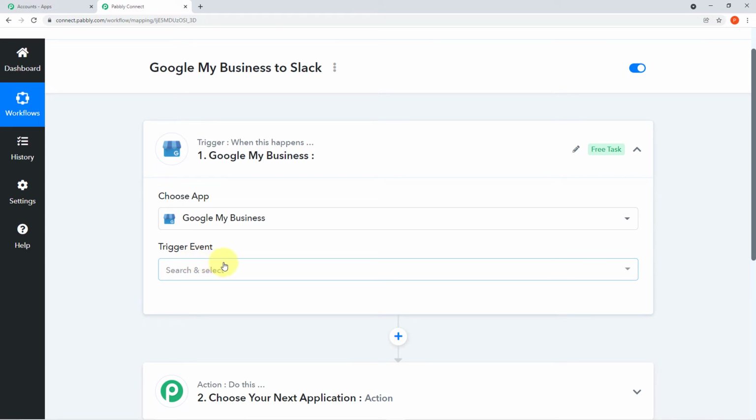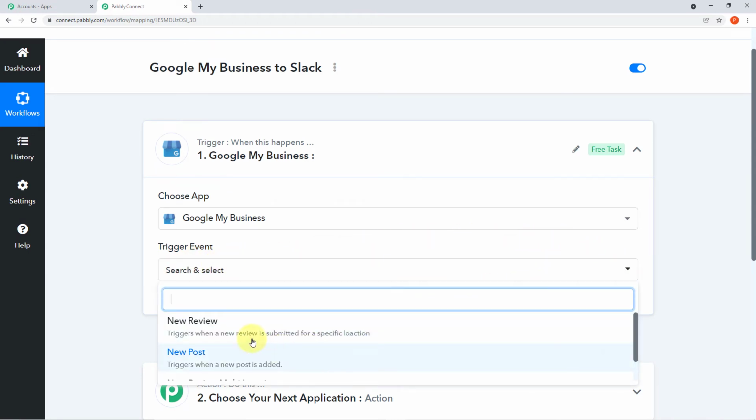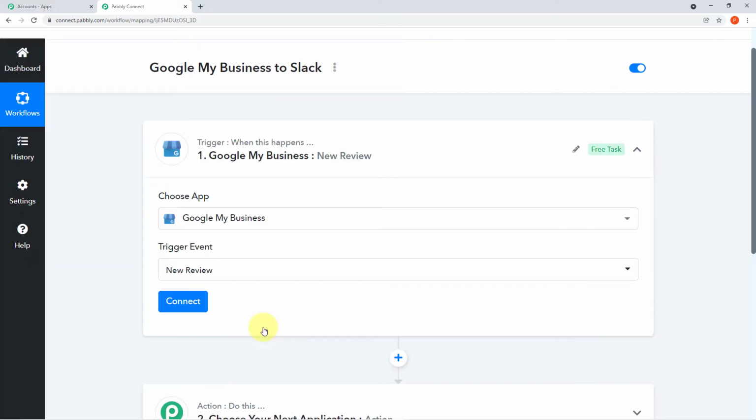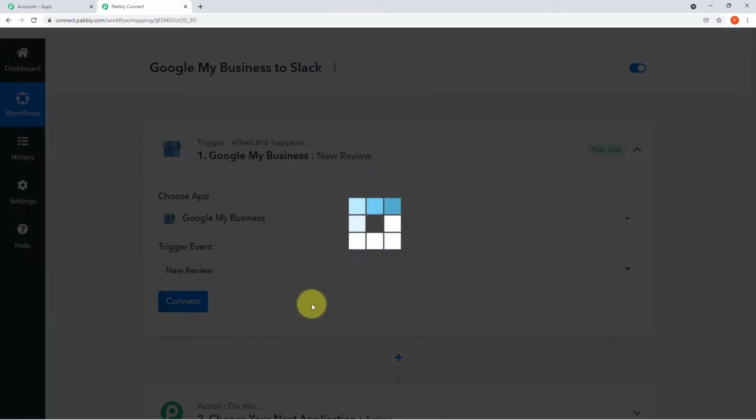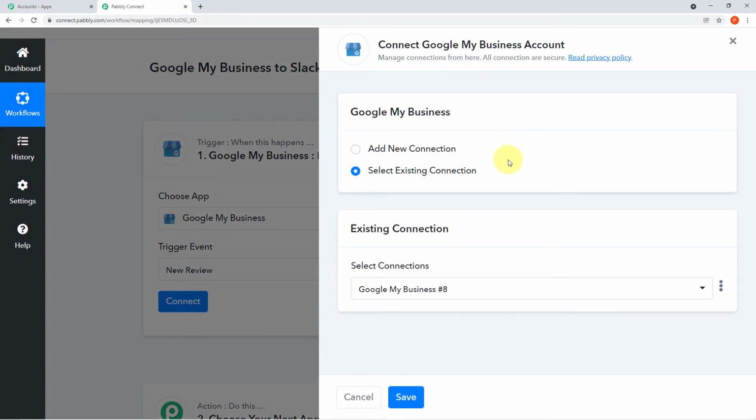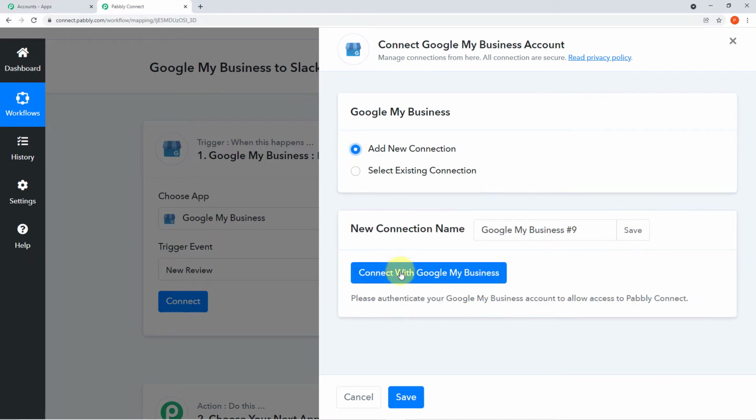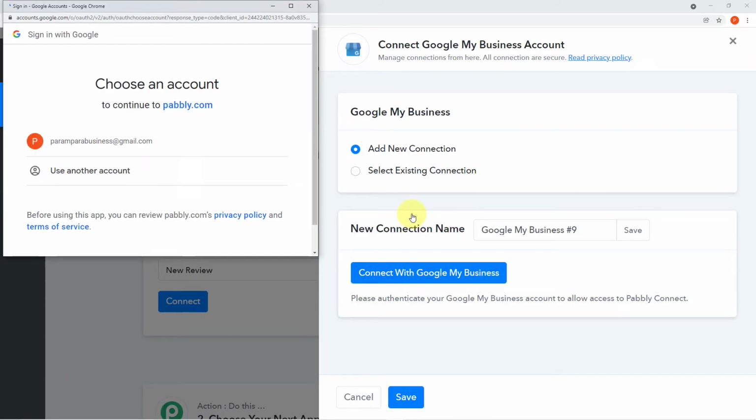Now a new field of trigger event has emerged in front of you. If you click this arrow, you can see the particular trigger event. Now I want to choose this trigger event, new review. So I'll click on it and now I'll click on connect. A mini window will emerge in front of you asking for two options. I'll click on add new connection and now I'll click on connect with Google My Business.